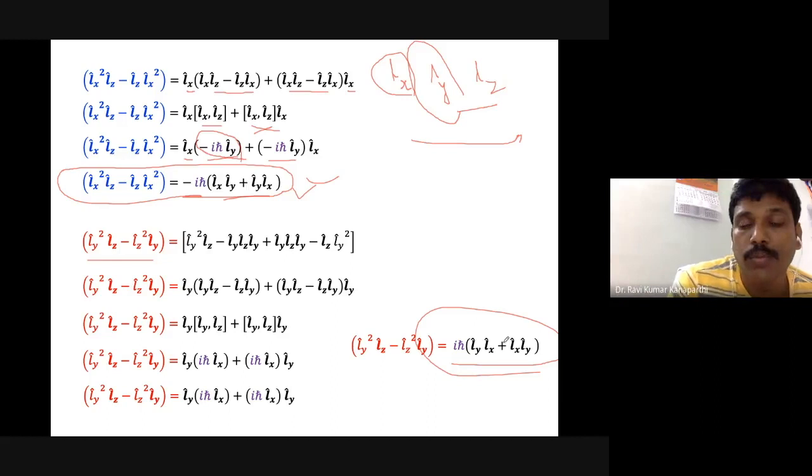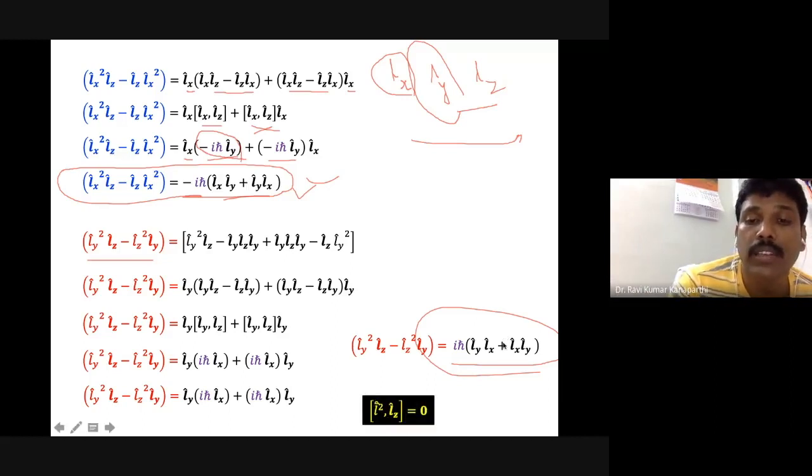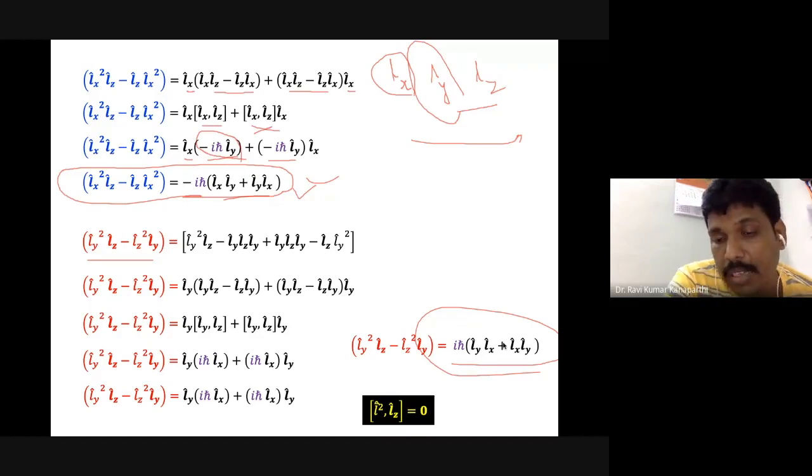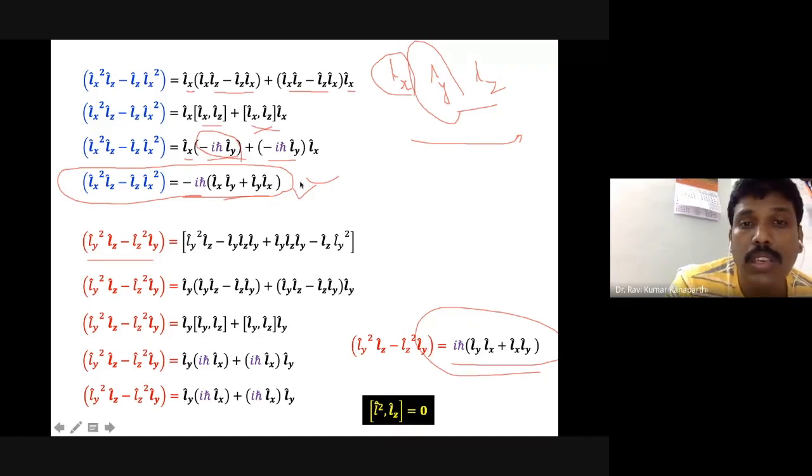Okay, now you remember that we are trying to evaluate the commutator of L squared and Lz, and it is shown here that both objects are actually the same. Therefore, when you add these two things together, it is going to be 0.